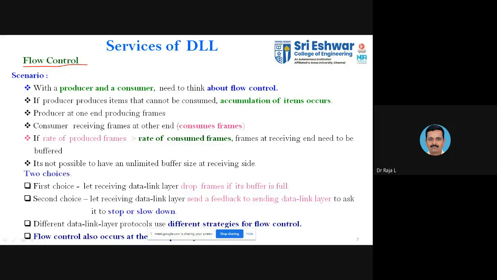So here we have the flow control mechanism, given as a scenario with a producer and a consumer. Someone keeps on producing and someone keeps on consuming. Who is the consumer and who is the producer? Can anyone tell me?